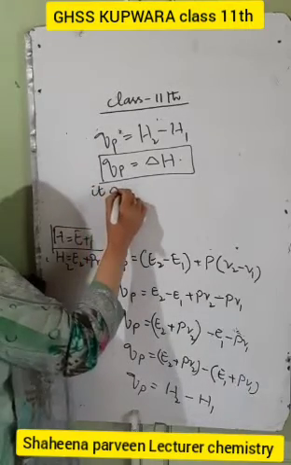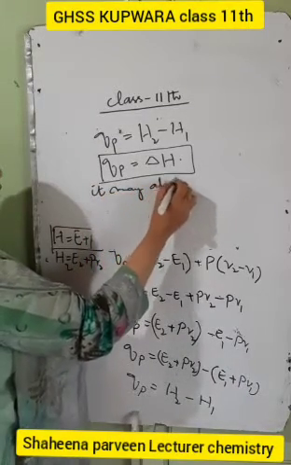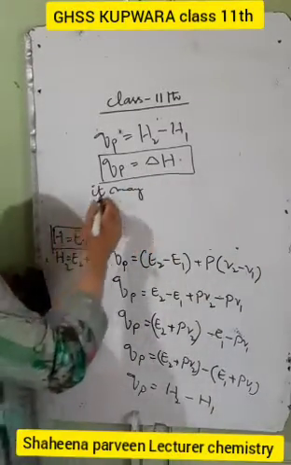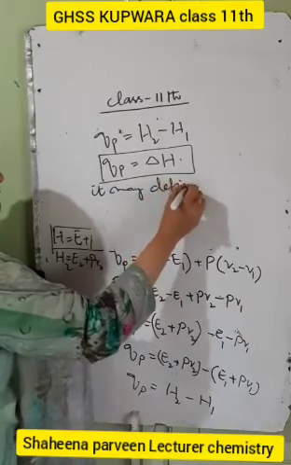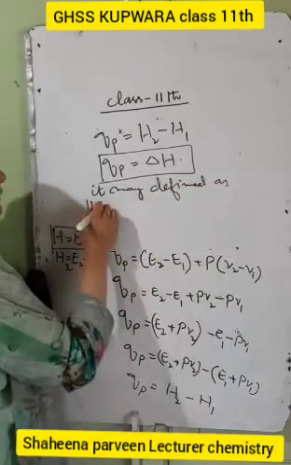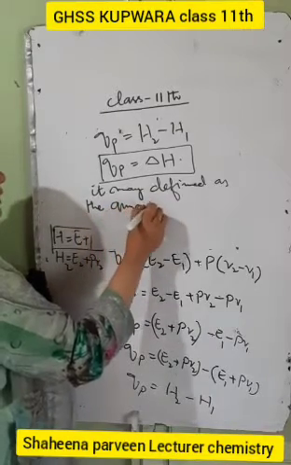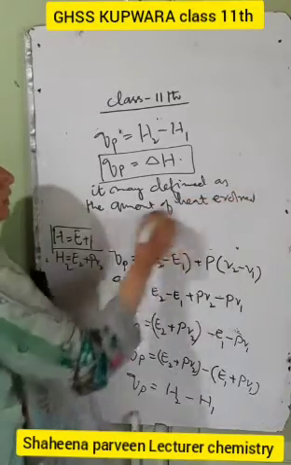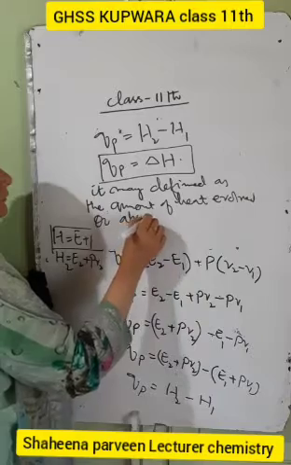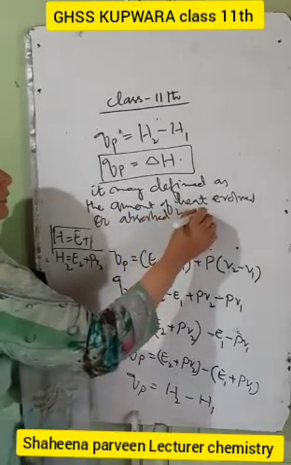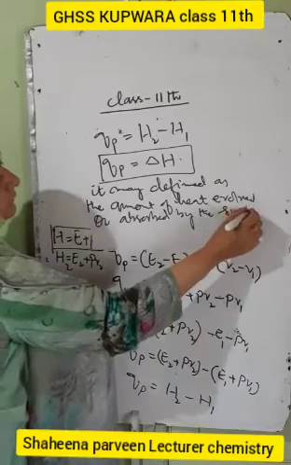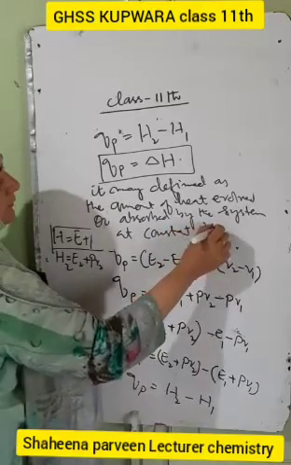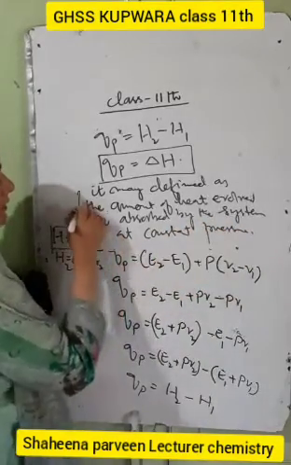It may also be defined that the change in enthalpy is the amount of heat evolved or absorbed by the system at constant pressure. This is called the enthalpy change.